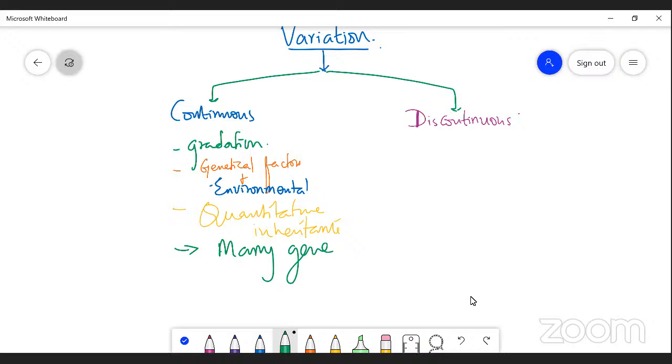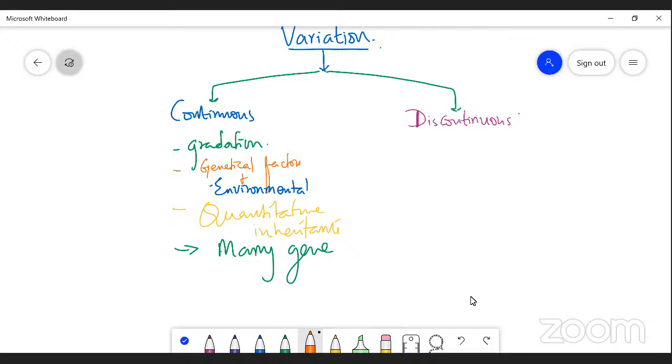So this determination of characters in an organism by the involvement of several genes, right? That is the nature of a continuous variation. I repeat once again: continuous variation is caused by a combination of both the genetical factors and the environmental factors, by the fusion of male and female gametes in an organism, right? It is determined by both the environmental condition and the genetical factors, and it is also known